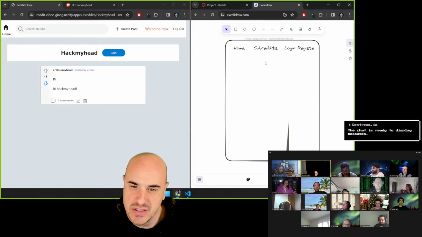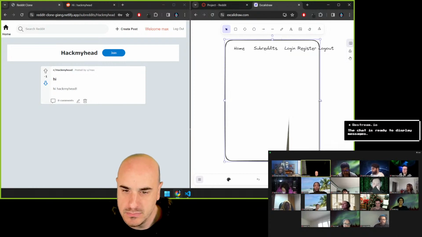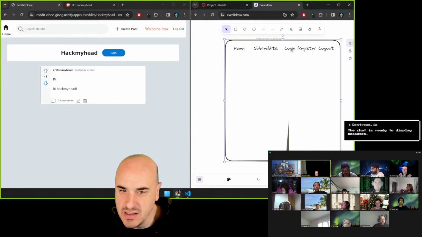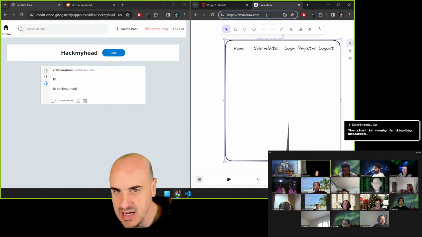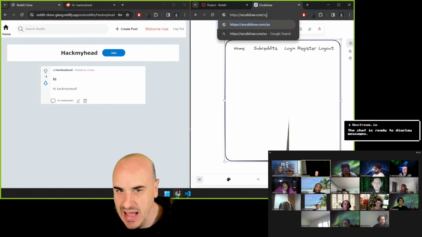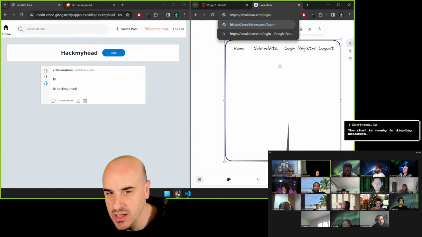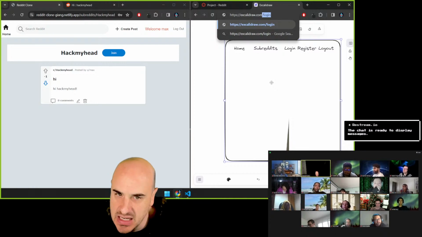Login, register, and log out, right? And then clicking on each one of these changes the URL at the top to be like /subreddits or /login. And for right now, when we're on /login, I just want to see the word login. Or on /subreddits, I want to see the word subreddits.